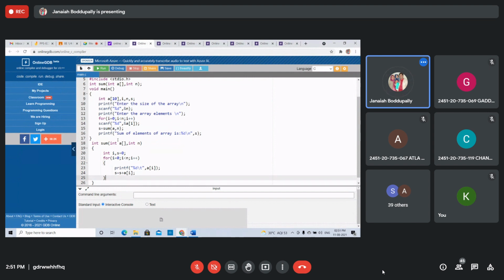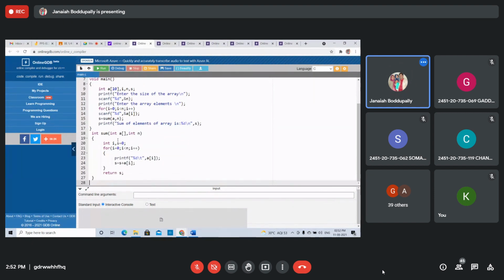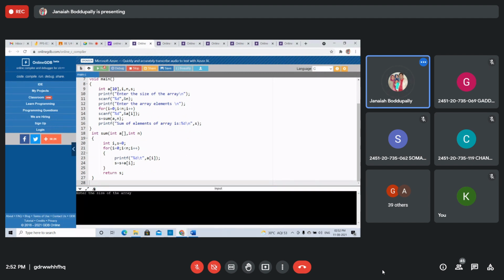Right. Return the value. Now the output: enter size, I'm taking 6 elements: 2, 4, 6, 5, 3, 1. What is the sum? 2 plus 4 is 6, plus 6, plus 5, plus 3, plus 1. 21.